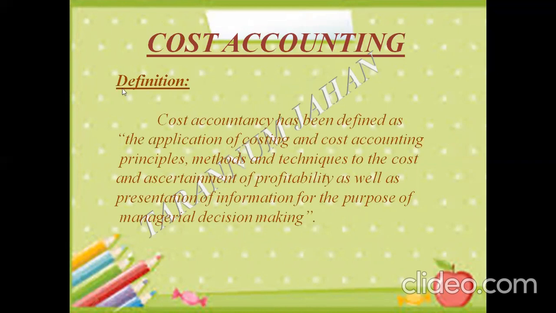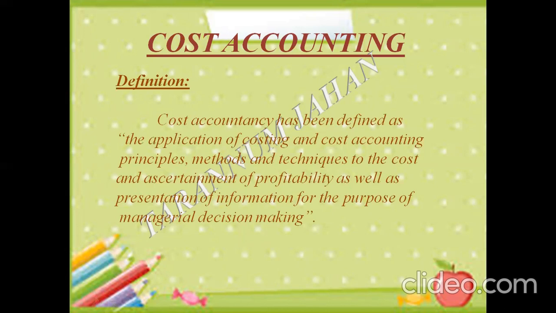Next, we need to know about costing. What is costing? When we are talking about costing, we can simply say that it is a method for ascertainment of the cost. We will see a definition here, and it says costing is defined as the technique and process of ascertaining cost.